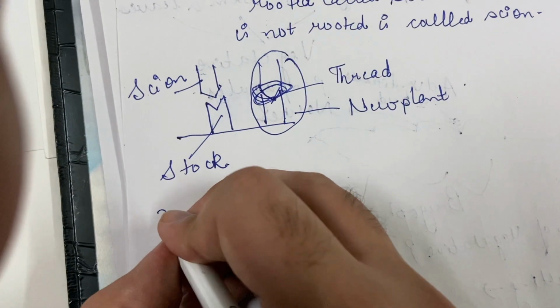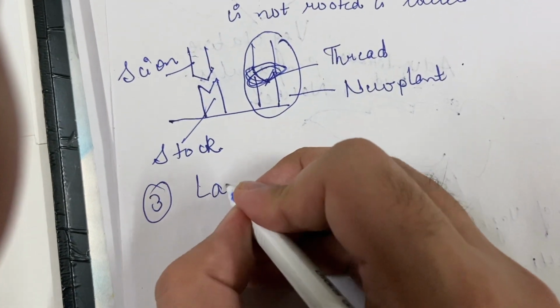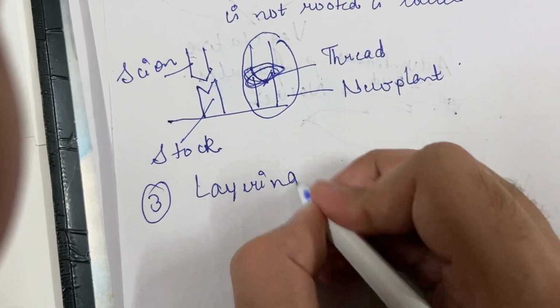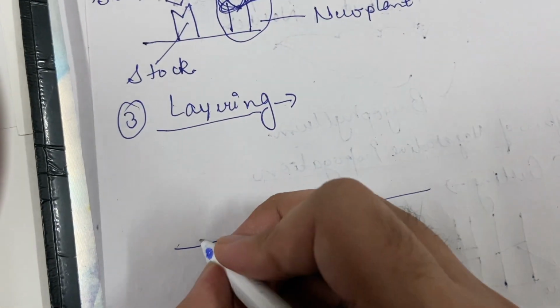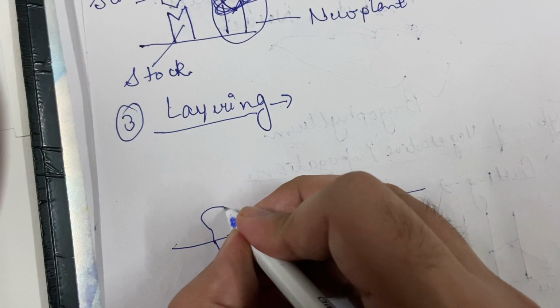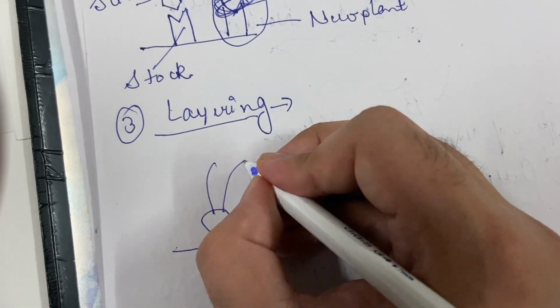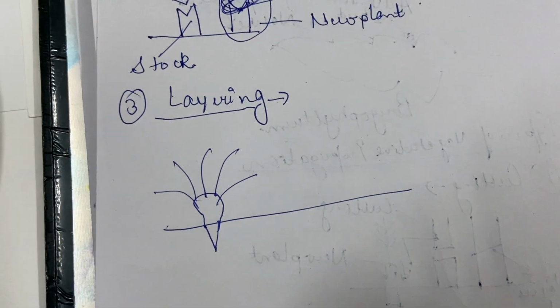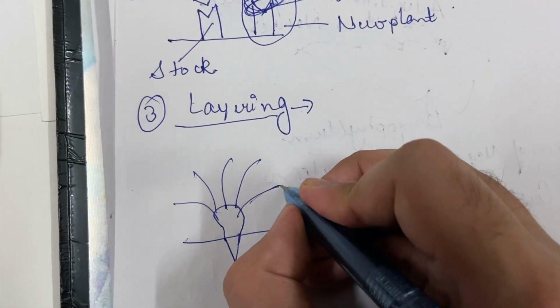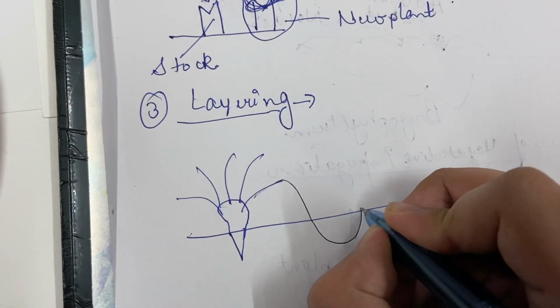Let us look at the third type of vegetative propagation, that is layering. Inside layering, imagine this is a plant and these are its branches. What will we do? We will take a branch and put it into the soil like this.